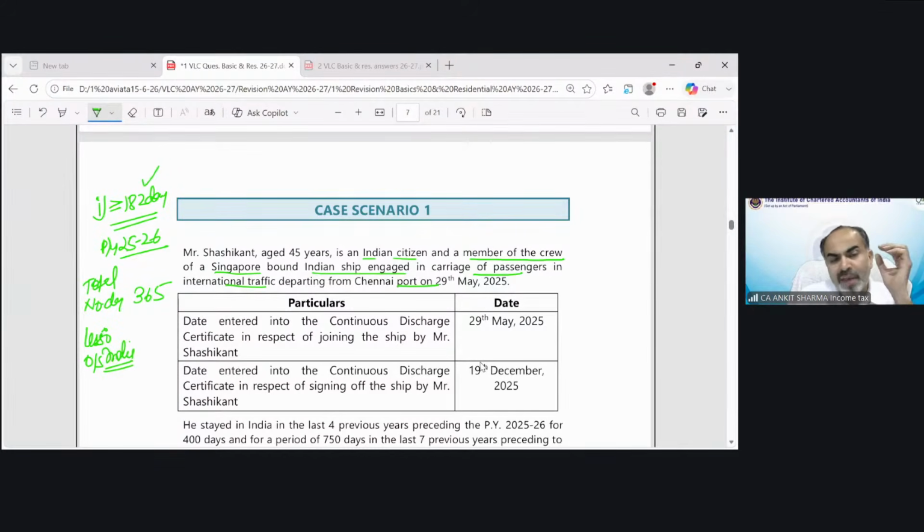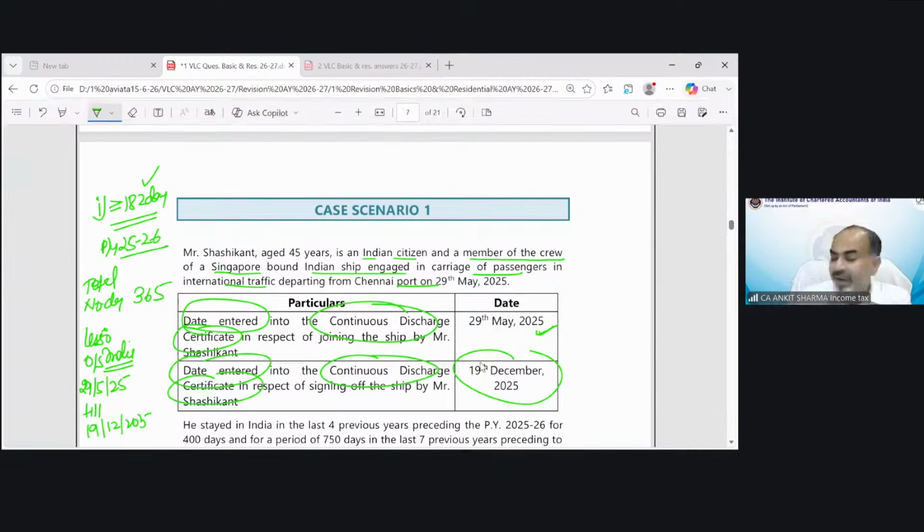For the purpose of calculating the number of days outside India, the provision says you need to calculate the number of days from the date entered into the continuous discharge certificate, which is 29th May 25. So from 29th May 25 till the date entered into the continuous discharge certificate, that is 19th December. So the time duration from the date entered to the discharge certificate would be treated as outside India.